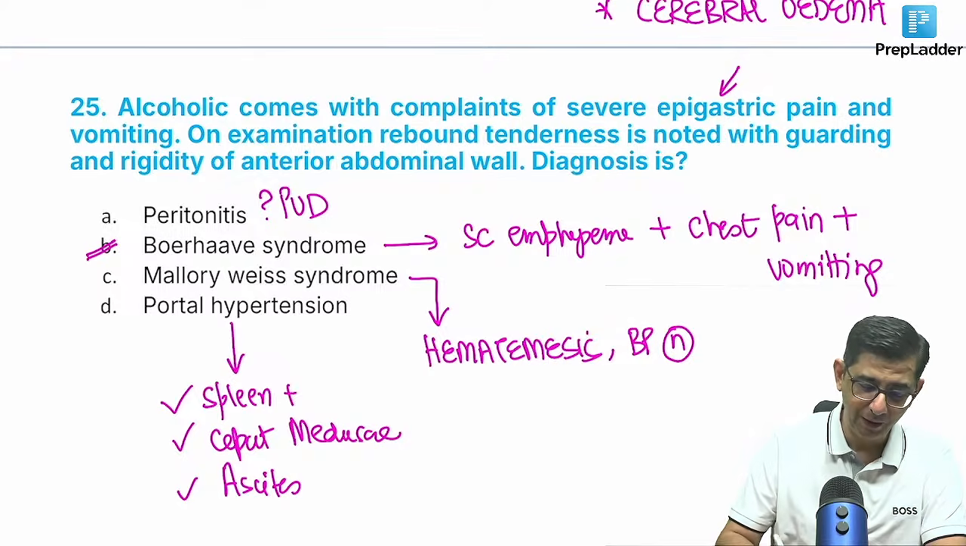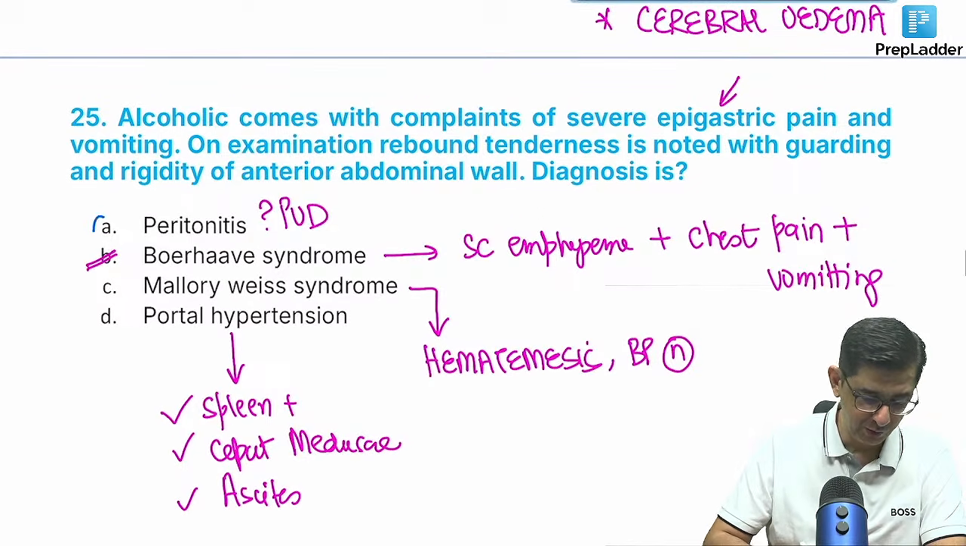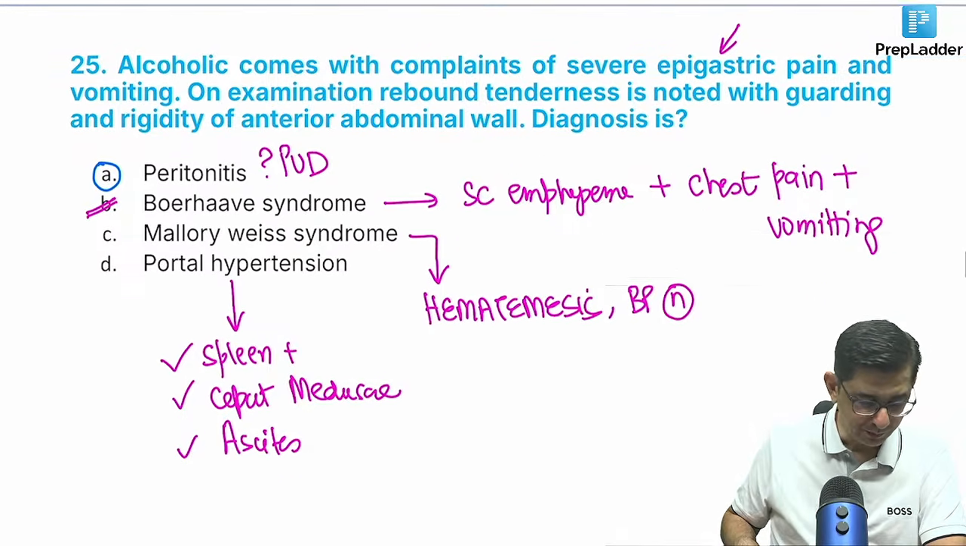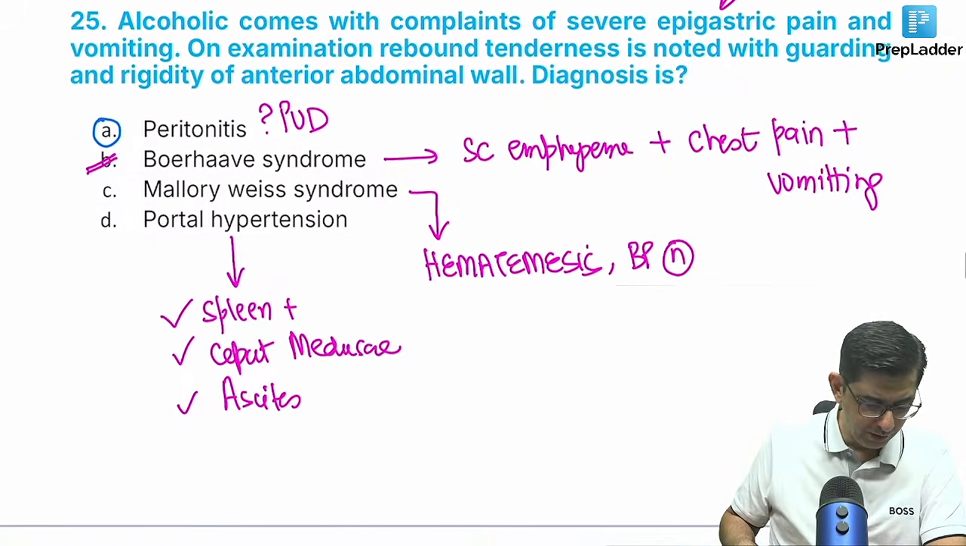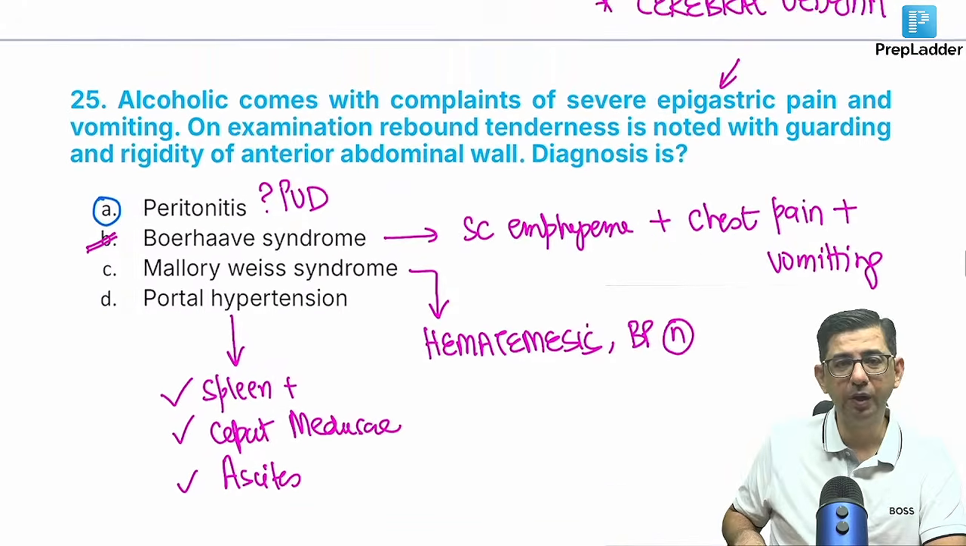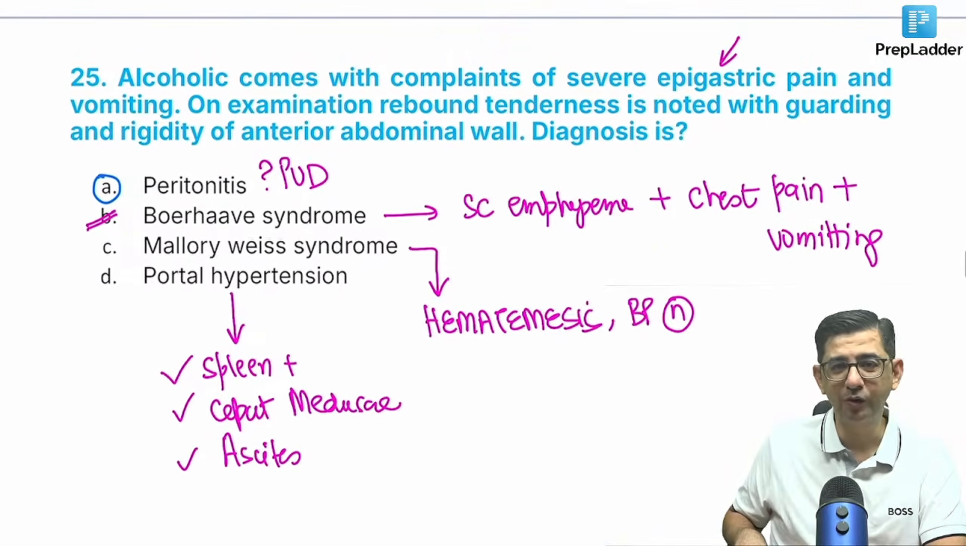Okay, the correct answer for this is option A, peritonitis. Yeah, not every alcoholic will end up with Mallory-Weiss and Boerhaave syndrome is the learning point for this question.